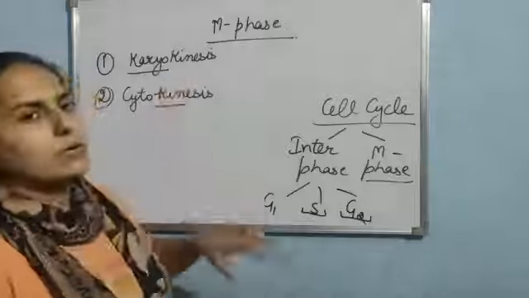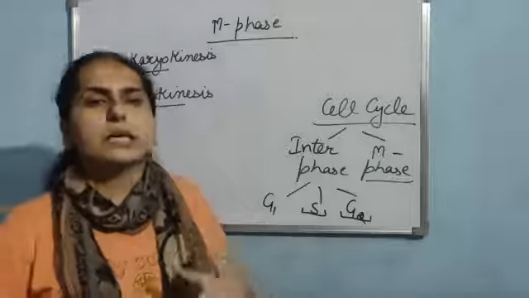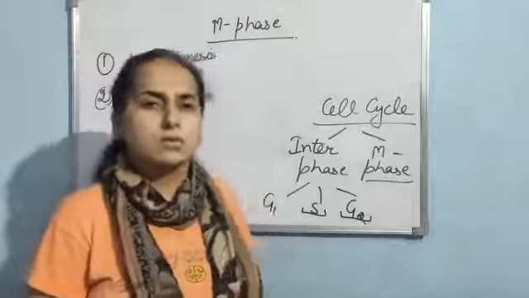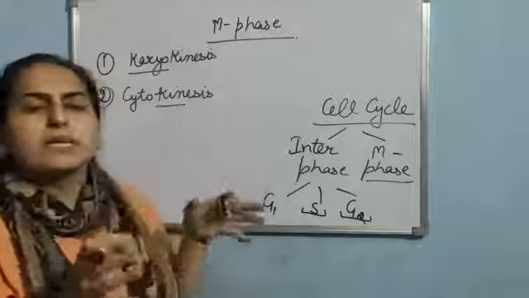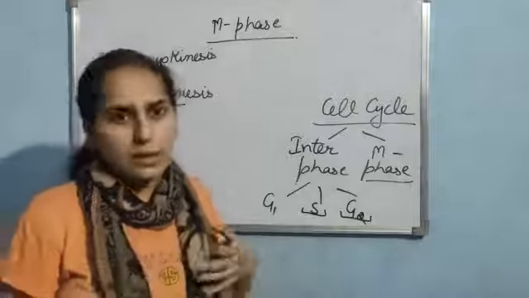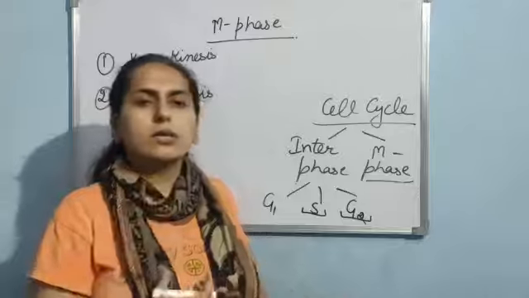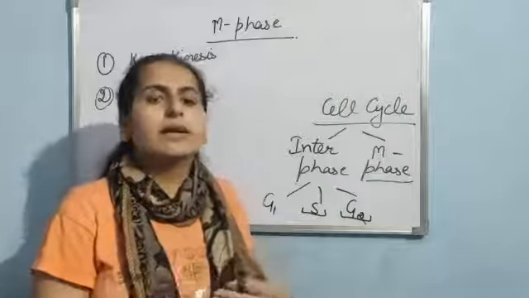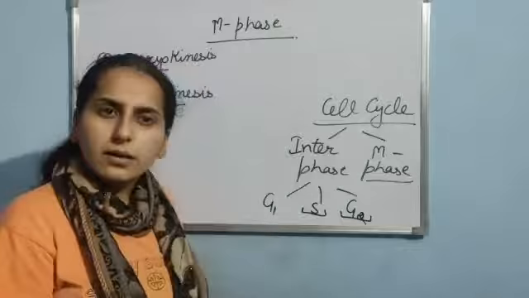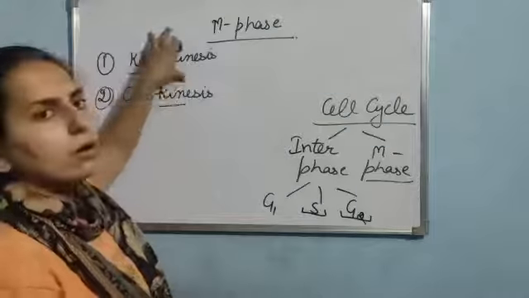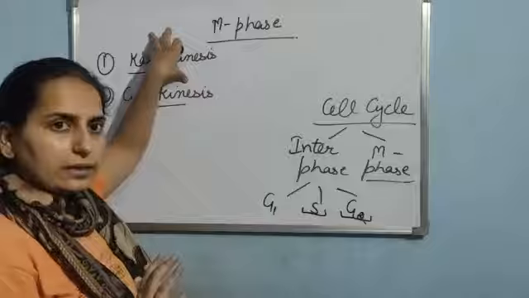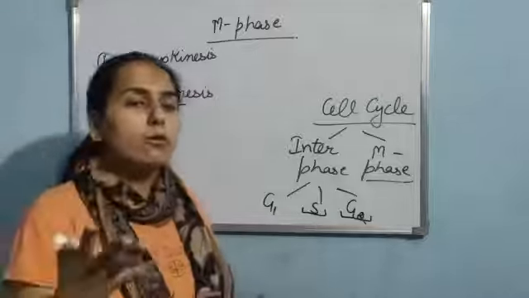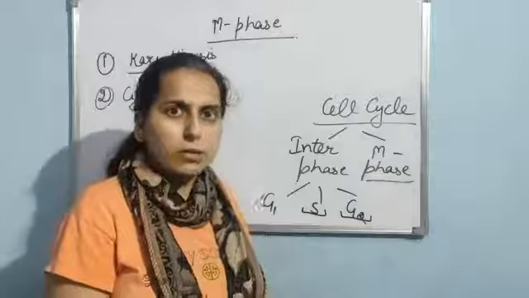Now cytokinesis: cyto means cell, or I can use it for cytoplasm. So it means the division of the cytoplasm, and eventually the parent cell will divide into two daughter cells. Clear? Now if I talk about karyokinesis only, then there are four subphases.